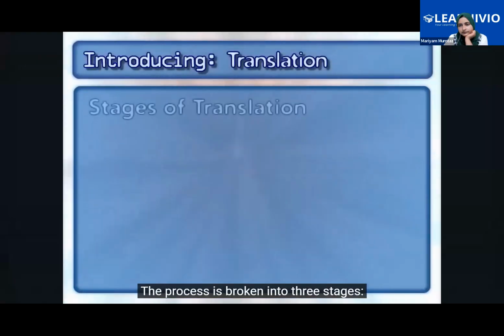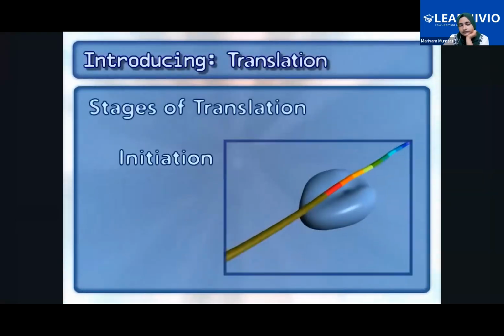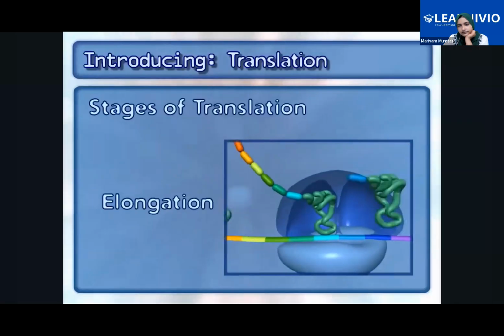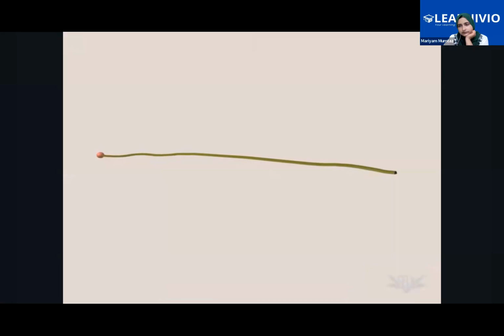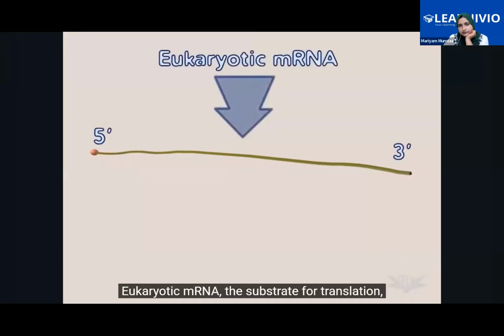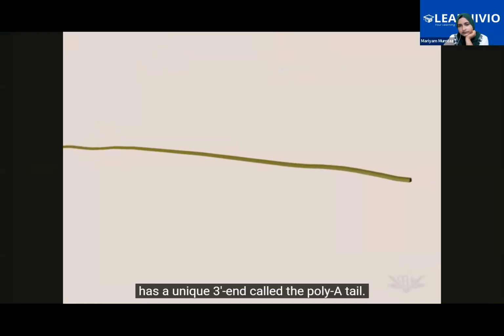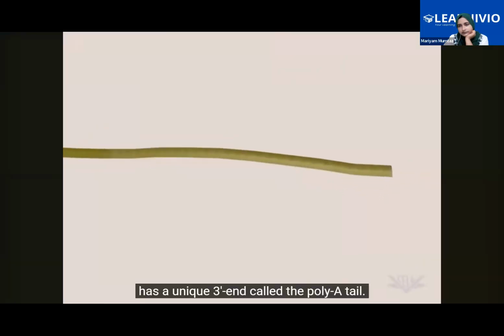The process is broken into 3 stages: initiation, elongation, and termination. Let's see the process in action. Eukaryotic mRNA, the substrate for translation, has a unique 3' end called the poly A tail.